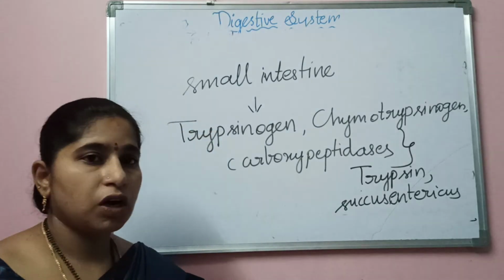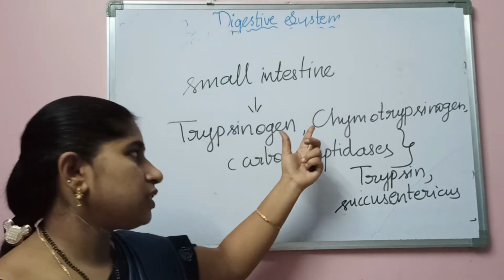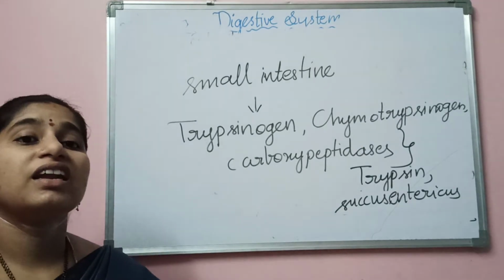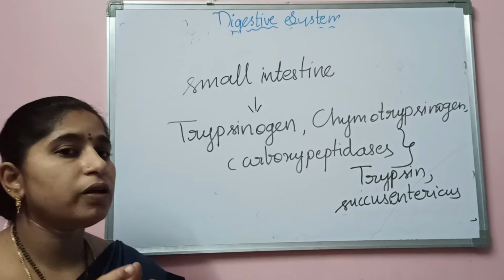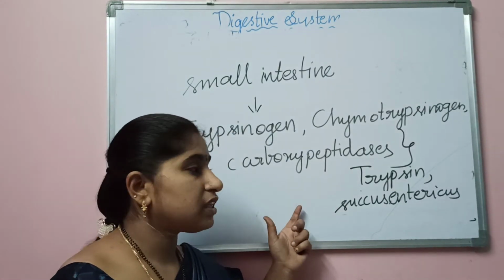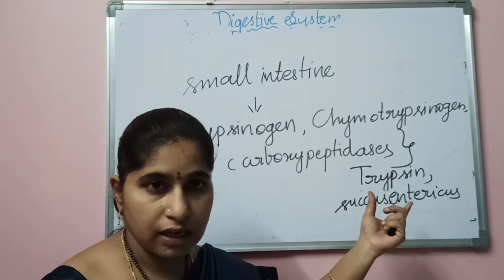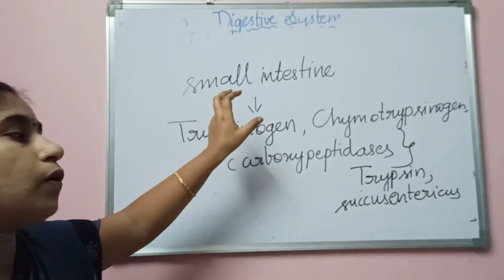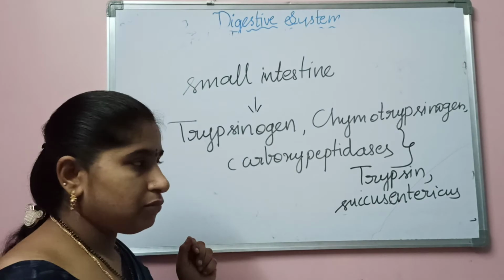So here in the small intestine there will be presence of the enzymes called trypsinogen, chymotrypsinogen and carboxypeptidases. These are present in the inactive form. They have to be converted into an active form. Who will be converting them into active form? The pancreas will release an enzyme called trypsin, and the small intestine releases the enzyme called succus entericus. This will be converting these inactive enzymes into active enzymes.